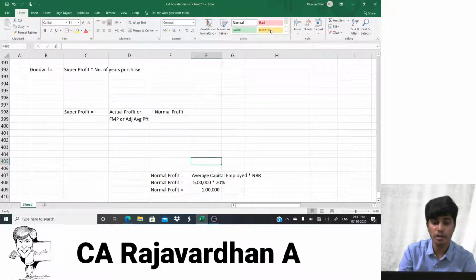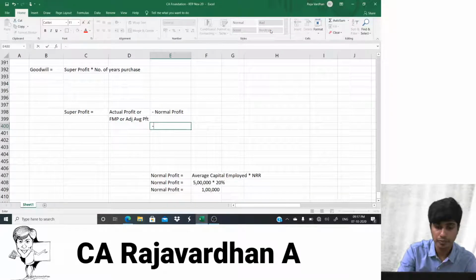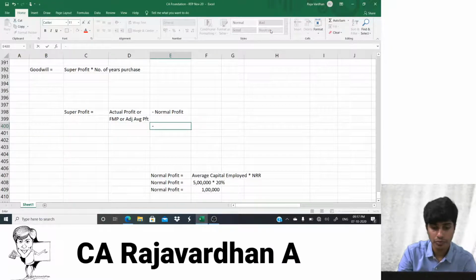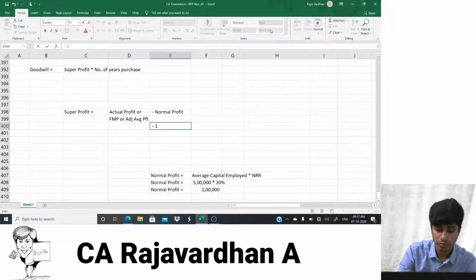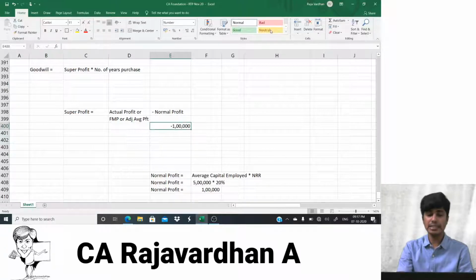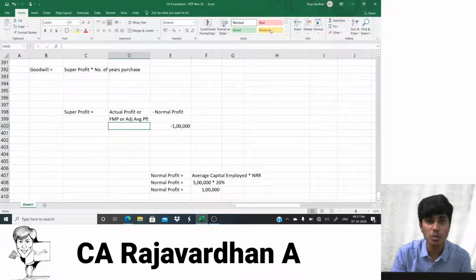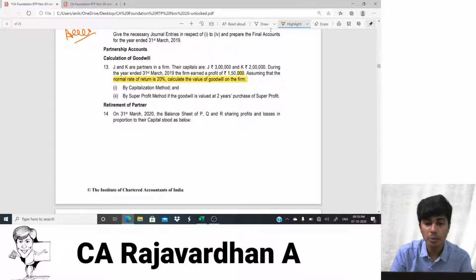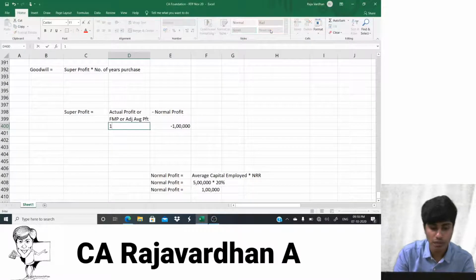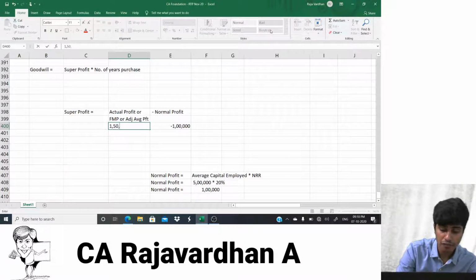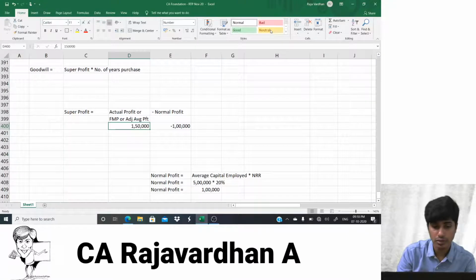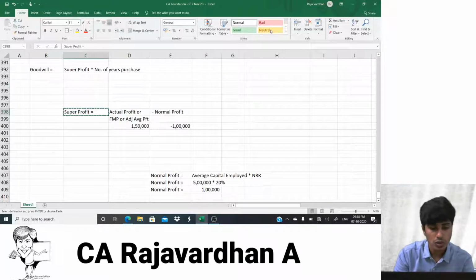How much is our normal profit? 1 lakh. So I would write our normal profit here. Okay. Next thing that I would have to find is how much is the actual profit that they've given in the question. The profit earned by the firm was 1,50,000. So I would write here 1,50,000.